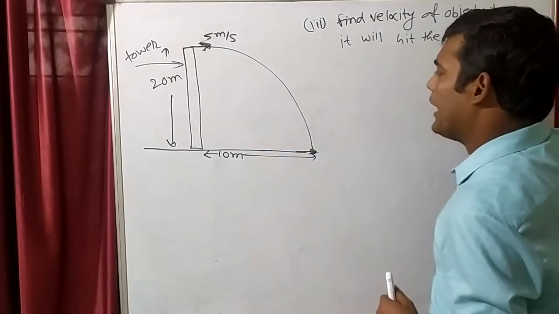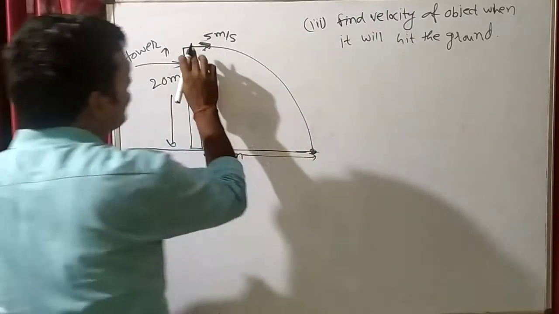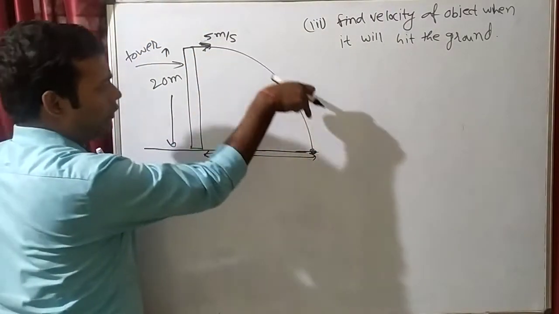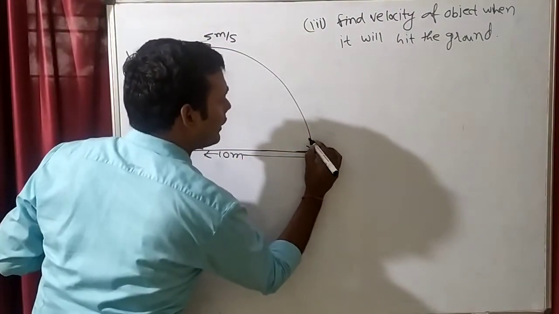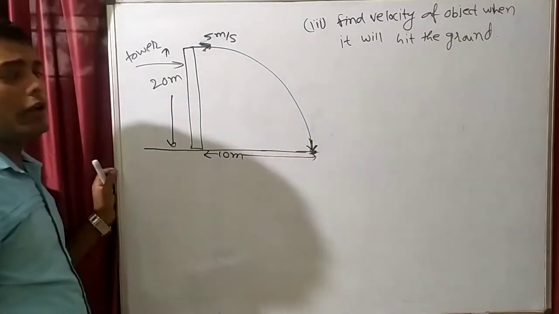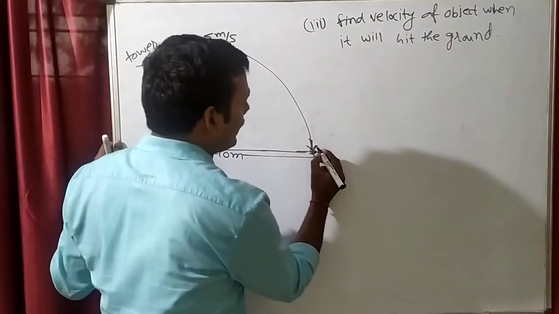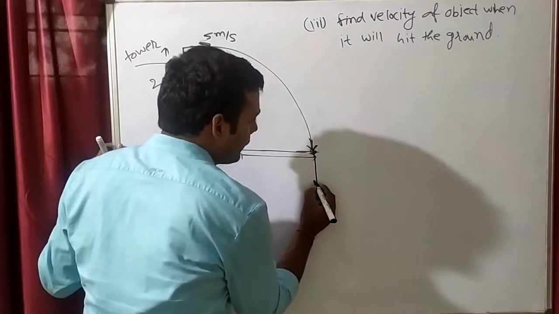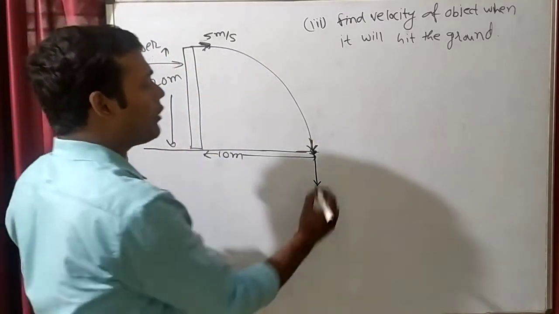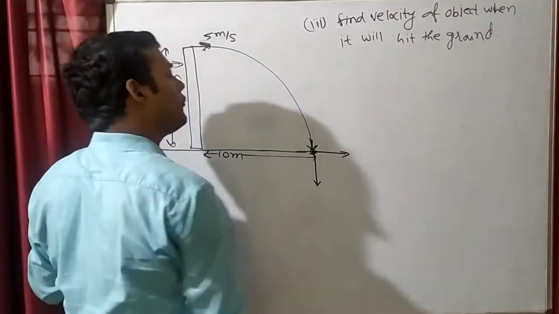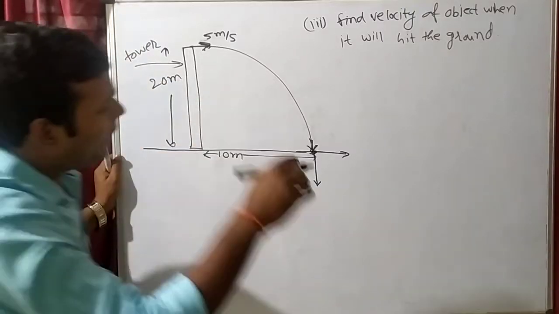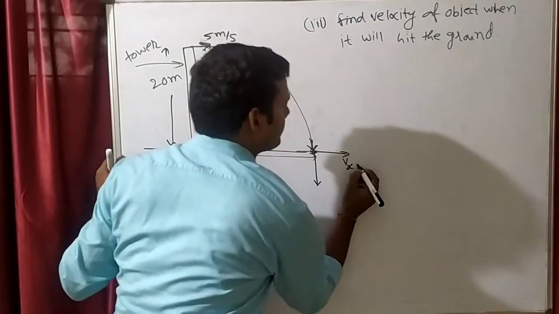How will we find the velocity of the object? When this object comes like this, it will hit the ground with some velocity. In the y direction it will have some velocity, and in the x direction also it will have some velocity. What will be the final velocity in the x direction?